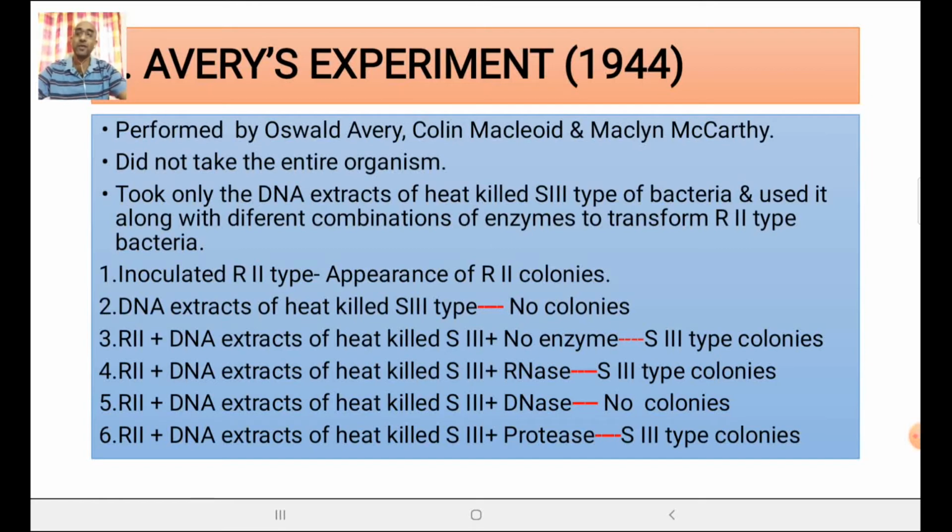In the fifth experiment, he took again R2, DNA extracts of heat killed S3 type, and an enzyme DNase was given. Surprisingly, he found no colonies out there. Remember, when DNase was given, there were no colonies. Then in the sixth experiment, he took R2 type, DNA extracts of heat killed S3 type, then enzyme protease was given. The petri dish had S type colonies.